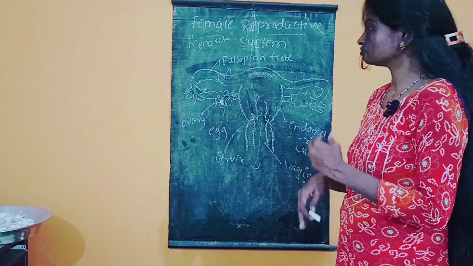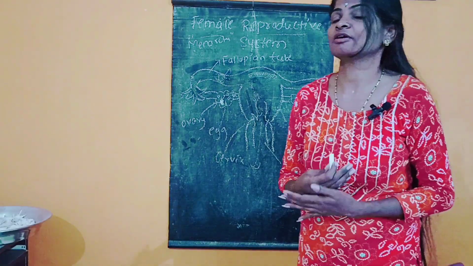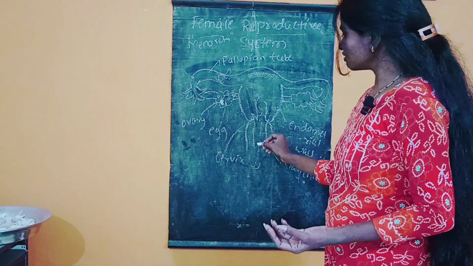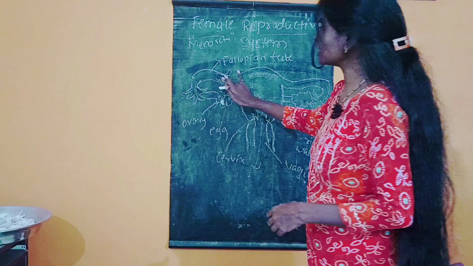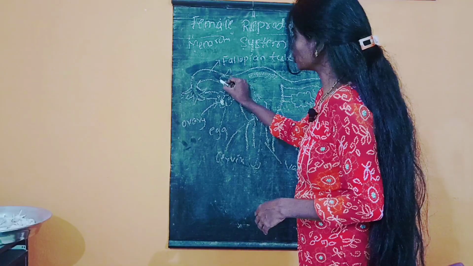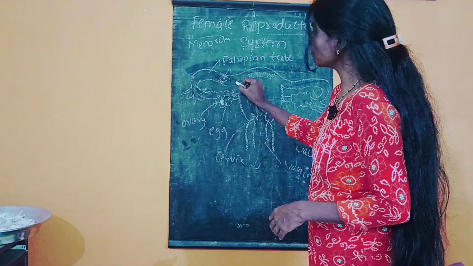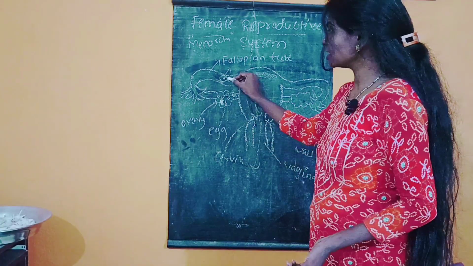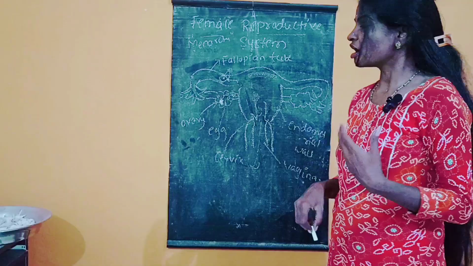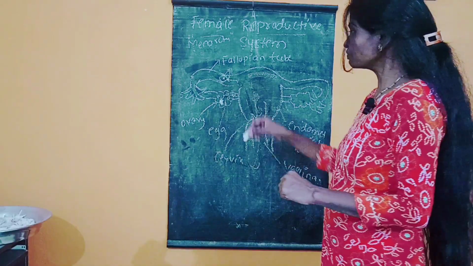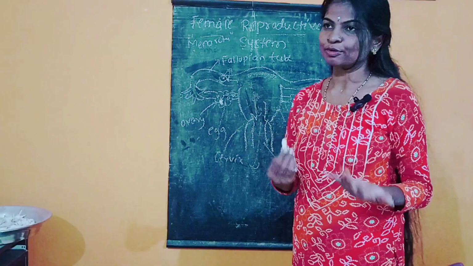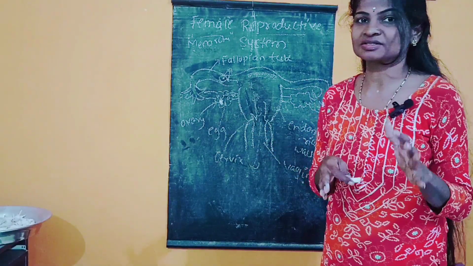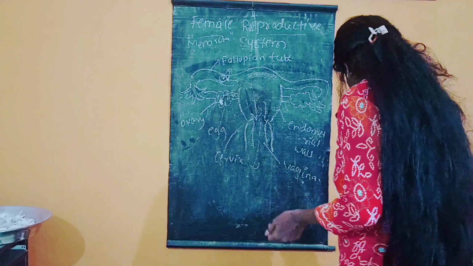Another case: if during copulation or sexual intercourse the egg is fertilized by the sperm, the fertilization takes place in the fallopian tube. Here the egg is there. If the sperm comes and fuses with the egg, then it gets fertilized. After the fertilization, what happens? After the fertilization, the embryo will be formed. Okay, this fertilized egg is called a zygote. Consider this one.